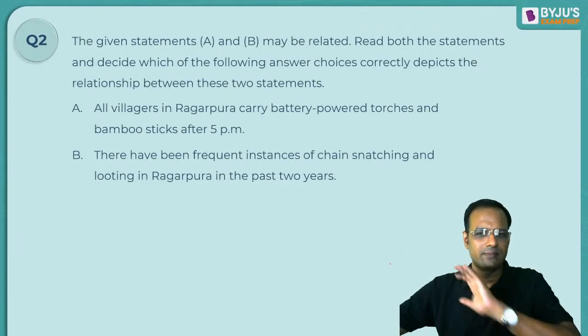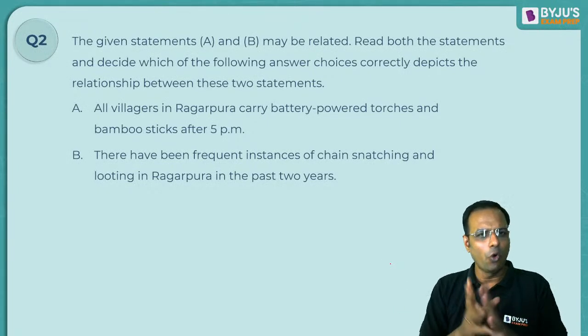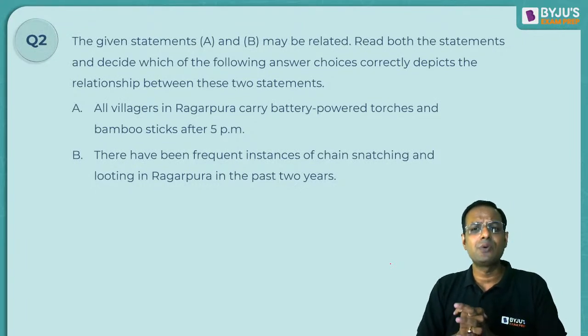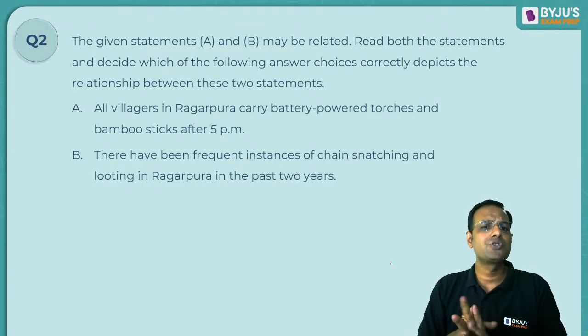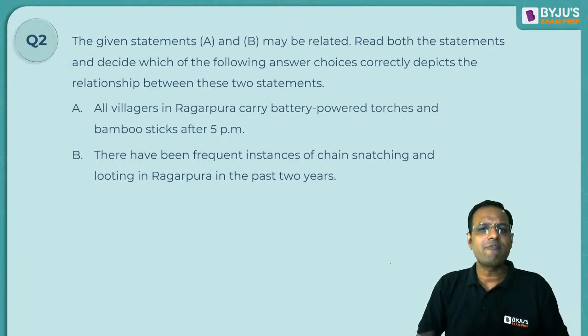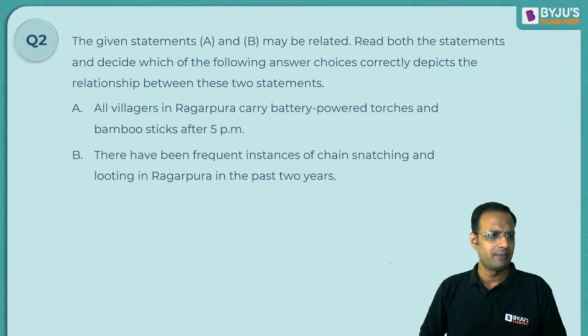Look at this one. A says, all villagers in Ragarpura carry battery-powered torches and bamboo sticks after 5 p.m. B says, there have been frequent instances of chain snatching and looting in Ragarpura in the past 2 years.